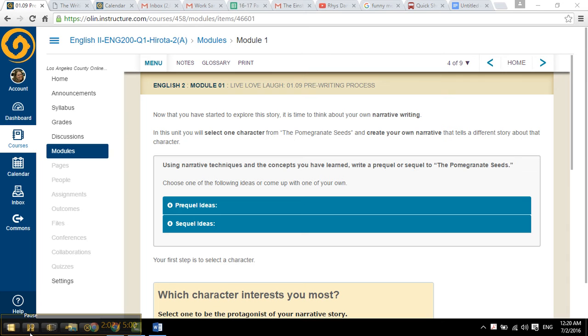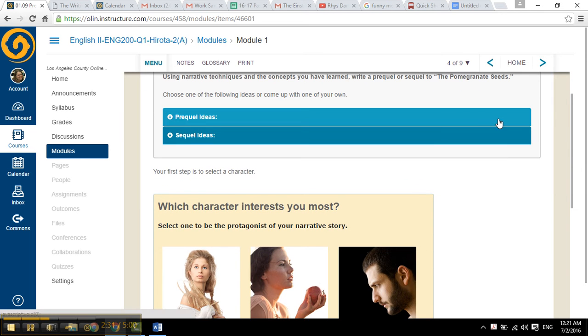On page 4 it says, now that you have started to explore this story, it's time to think about your own narrative writing. And remember, narrative means you're telling a story. You're going to select one character from The Pomegranate Seeds and create your own narrative that tells a different story about that character. You're going to use narrative techniques and concepts you have learned. You're going to write a prequel or sequel to The Pomegranate Seeds. So you're going to choose one of these things, or you can come up with your own.